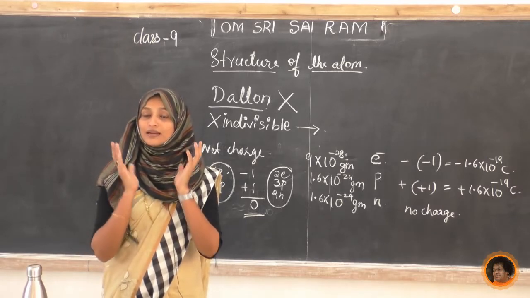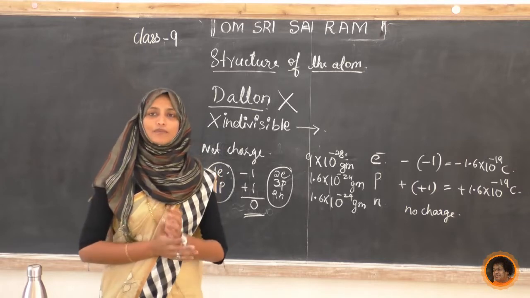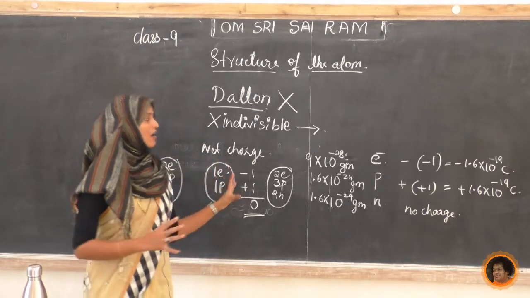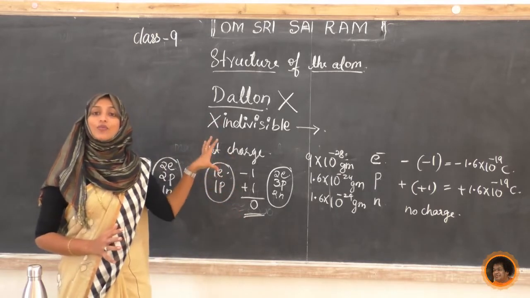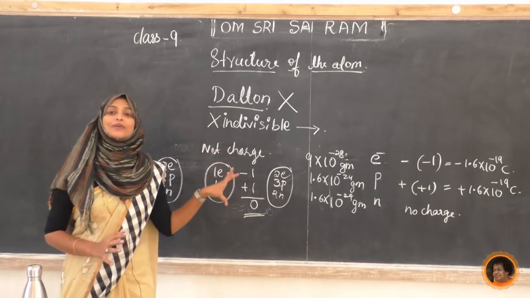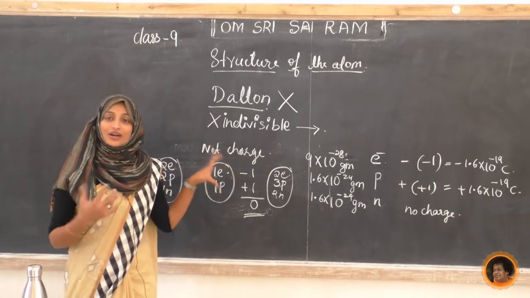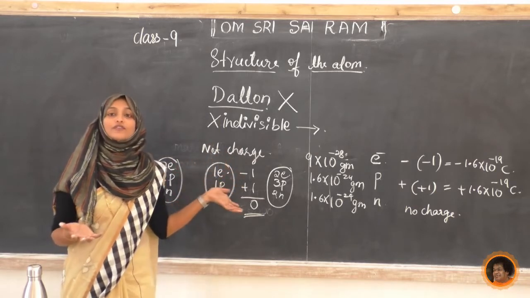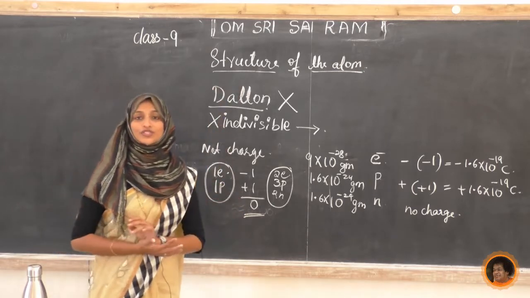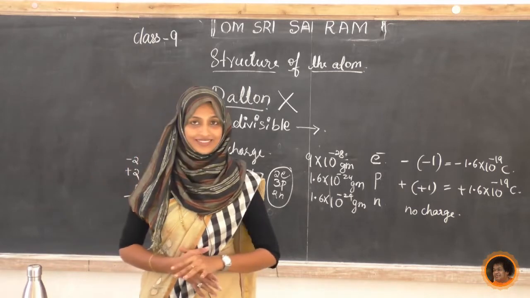This is a small idea of the atoms and the subatomic particles present in them. Because of the discovery of these subatomic particles, Dalton's theory of structure of atom failed.